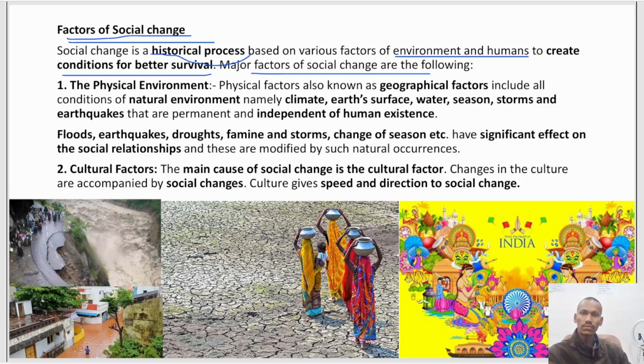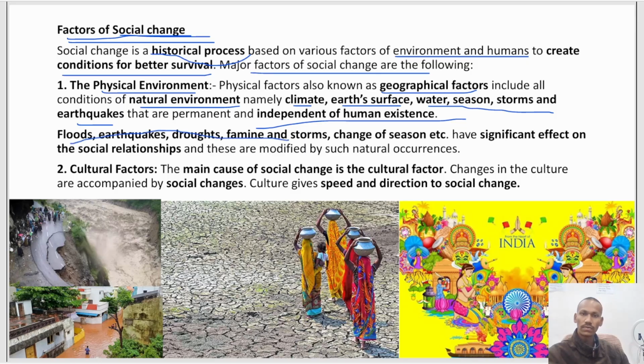So the major factors involved in social change begin with the physical environment. Physical environment is also called geographical factors, such as all the natural environment, namely climate, weather, earth surface, water, storms, seasons, and earthquakes. Physical environments are geographical factors which are independent of human existence and are naturally forming, and this natural forming affects social change as well.